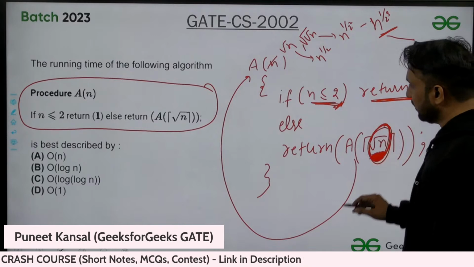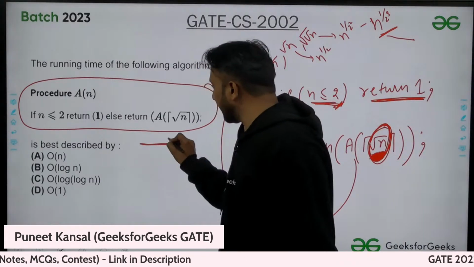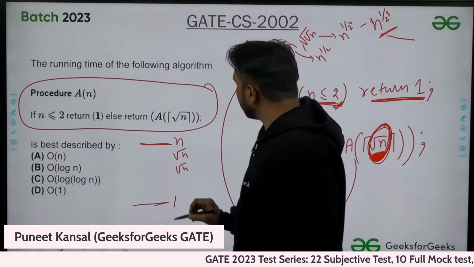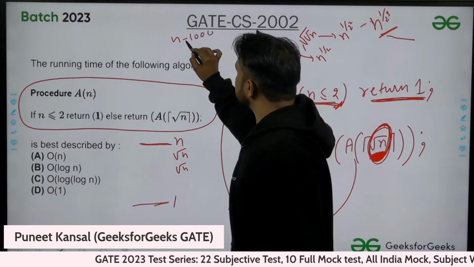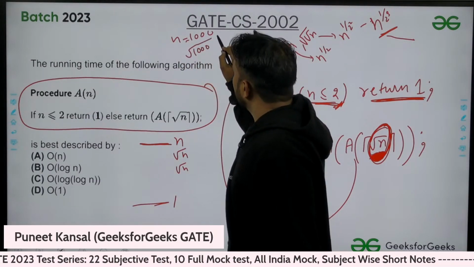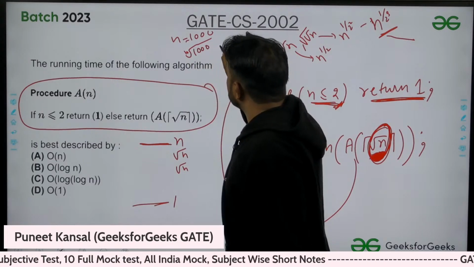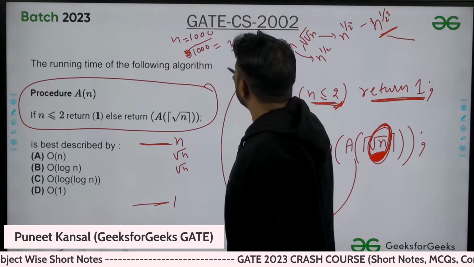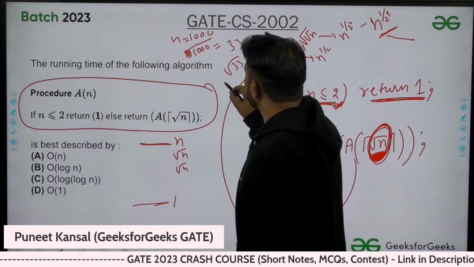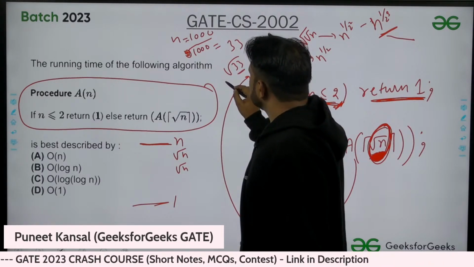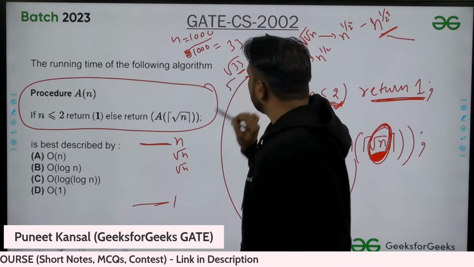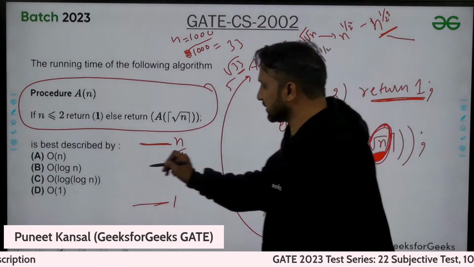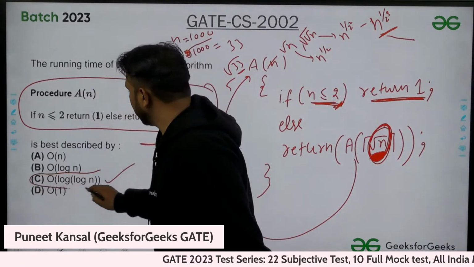When you take root of n, you are standing at the top of the nth stair, you want to come to the first one, and every time you are making root of n. Let's suppose the n value was 1000 initially. If you take root of it, you will get about 33. Again you will take root, so you will get near about 5, like that. So C is the right answer. So this will take log of log n.